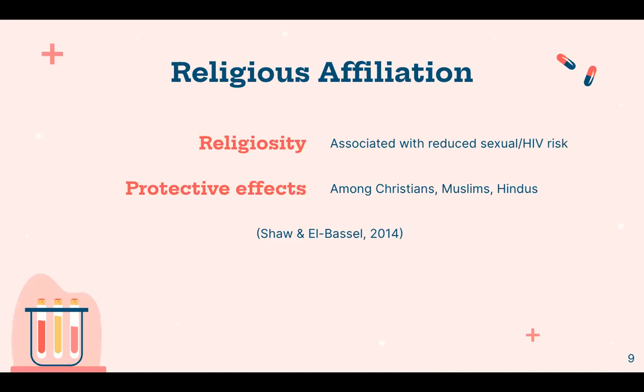I also found data about the effect of religiosity on HIV risk. It was a cross-sectional study conducted in Africa, North and South America, Europe, the Western Pacific, Southeast Asia, and the Middle East. The studies found a religious affiliation to be associated with reduced sexual risk and HIV risk. Protective effects were found among Protestants, Catholics, Muslims, and Hindus. For individuals in these groups, sexual risk behaviors such as not wearing a condom, sexual initiation, and having multiple partners were lower than those who were not in these groups.